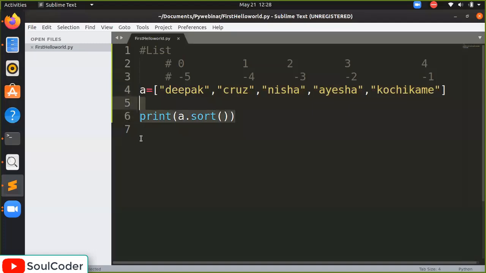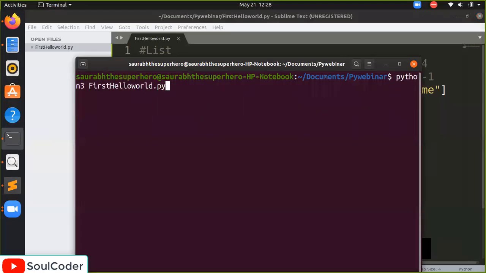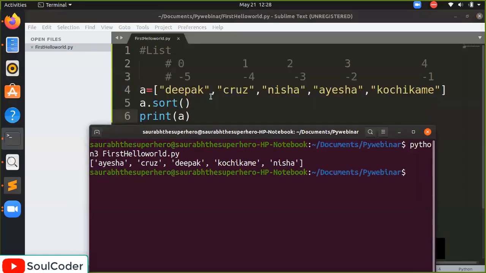Wait. We don't have to do it like this. What we have to do is a.sort() and print the value of a, and when we run it, can you see properly here? The list was in this format: Deepak, Cruz, Nisa, Aisha, and Kachikame.